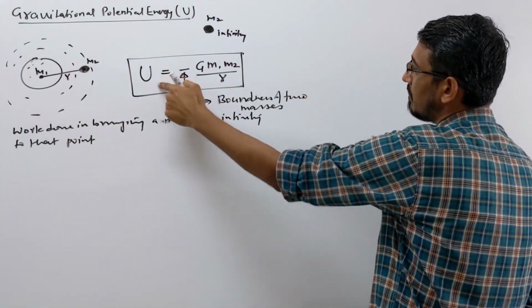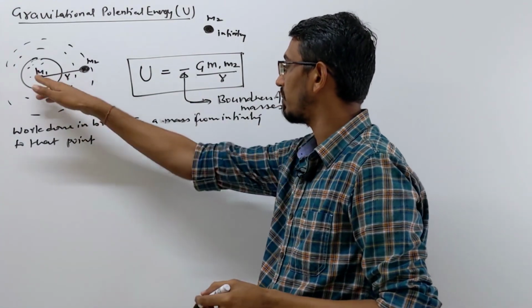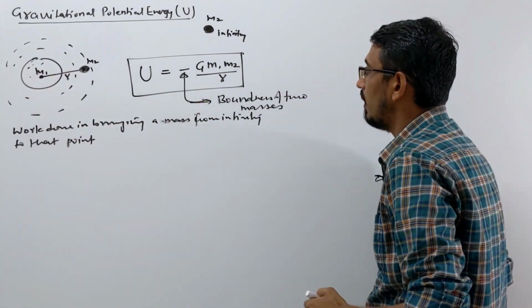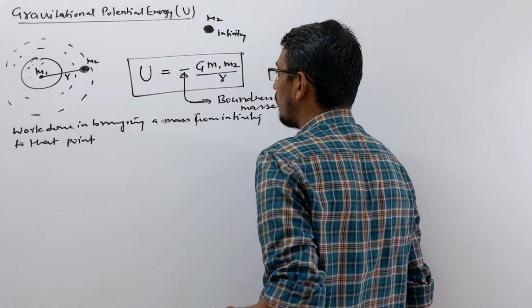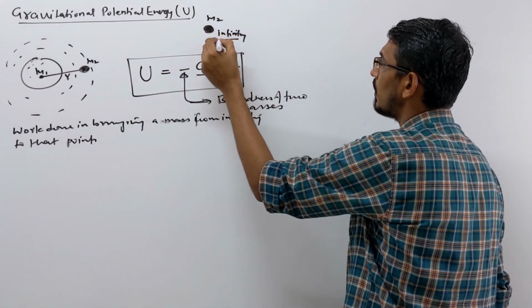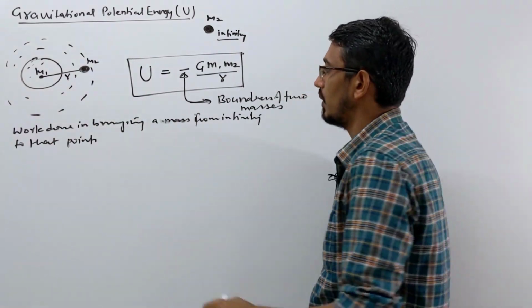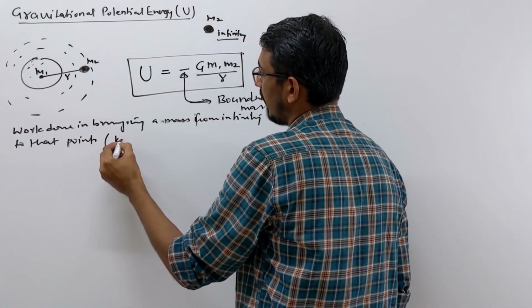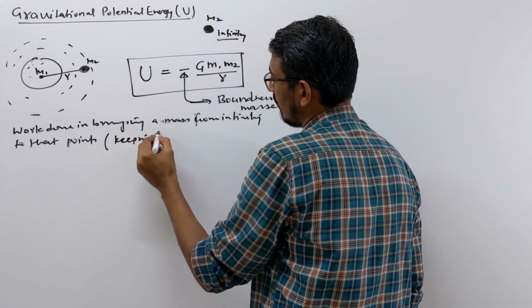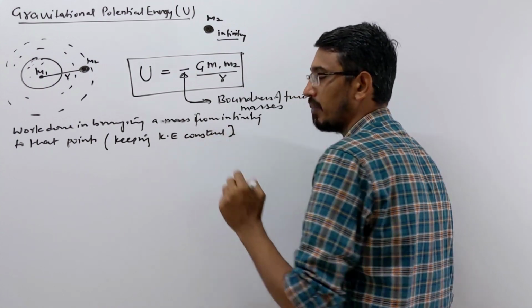So you see the potential energy depends on distance also. As the distance from that mass varies, the potential energy also varies. I said this definition, but there is a very important point here: when you bring this mass from infinity to that point, your kinetic energy should not change. So the important point is keeping kinetic energy constant. We should not change its kinetic energy, keep in mind.